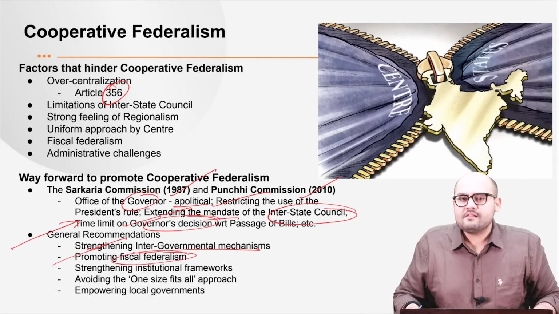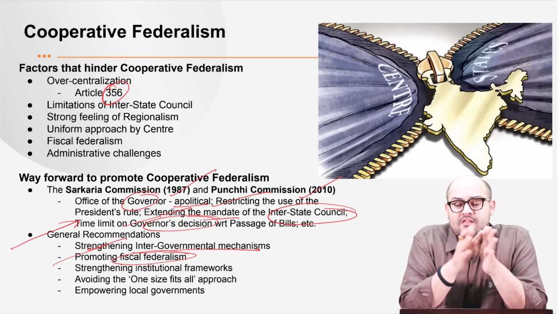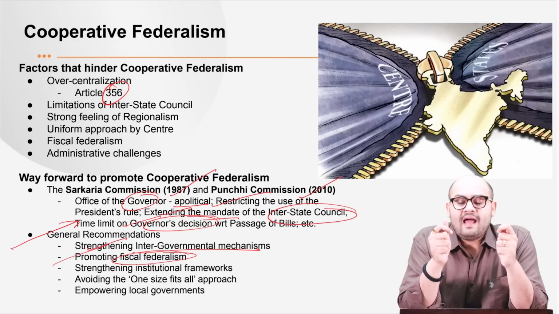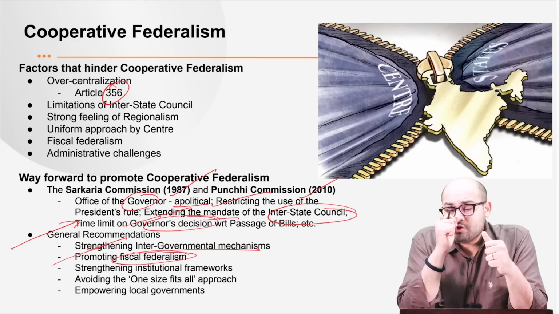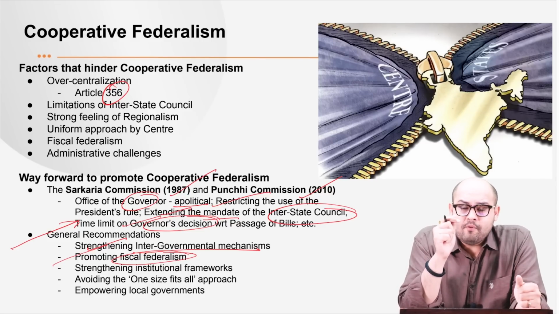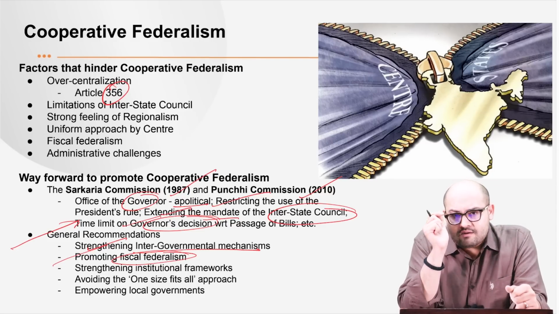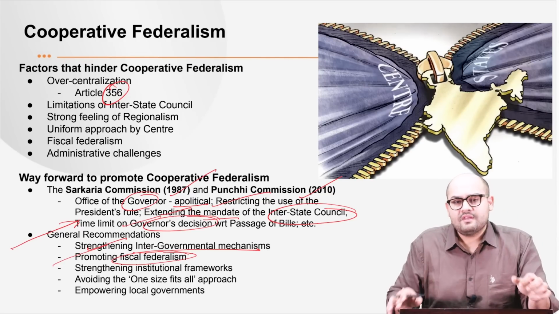Next is promoting fiscal federalism. What we need to keep in mind is the states are the ones who are actually implementing the developmental policies on the ground. So they need to be given adequate responsibilities. Now this should be taken into consideration by the Finance Commission. The Finance Commission should recommend adequate financial resources to the states, and the central government should actually follow those recommendations.